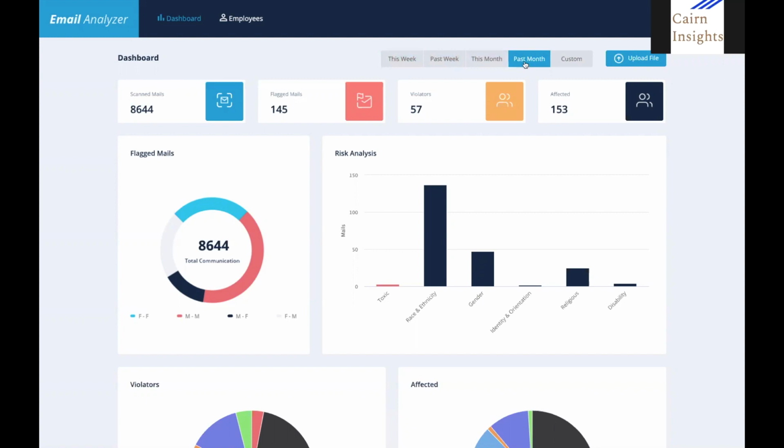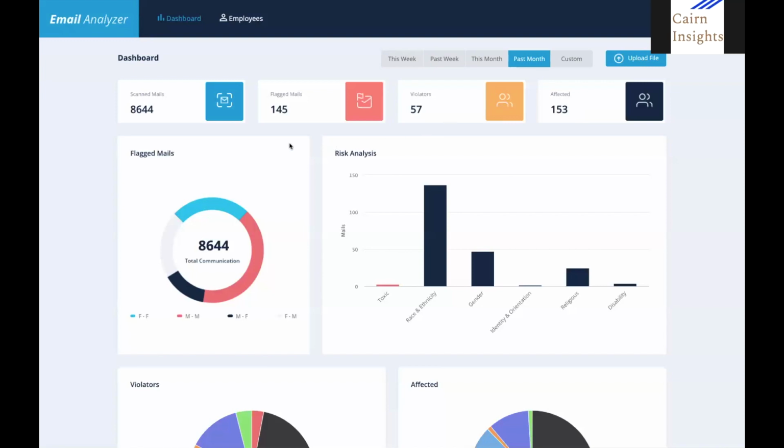You can see that I have it selected to scan emails from this past month. The numbers in the next row are metrics for the emails that we just analyzed. You can see that we analyzed 8,644 emails. Of those 8,500, 145 were flagged for investigation based on the results from the analysis. Those 145 emails were created by 57 individual people, and those same 145 emails were received by 153 different people. You'll note that as a single email can go to multiple people, the number of people affected by those emails is larger than that of the emails themselves.